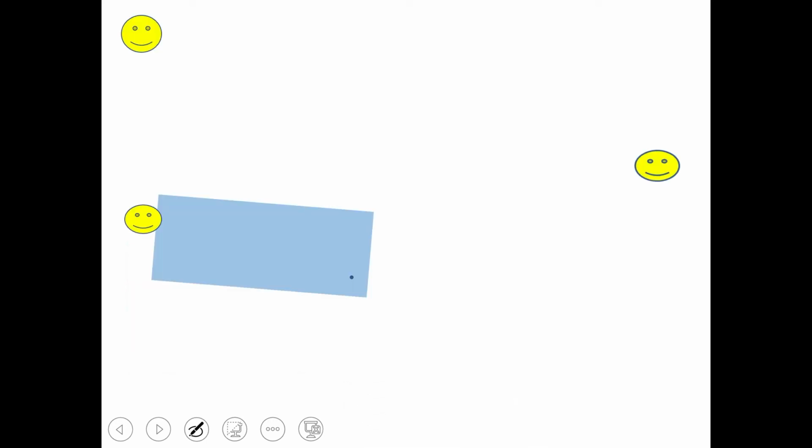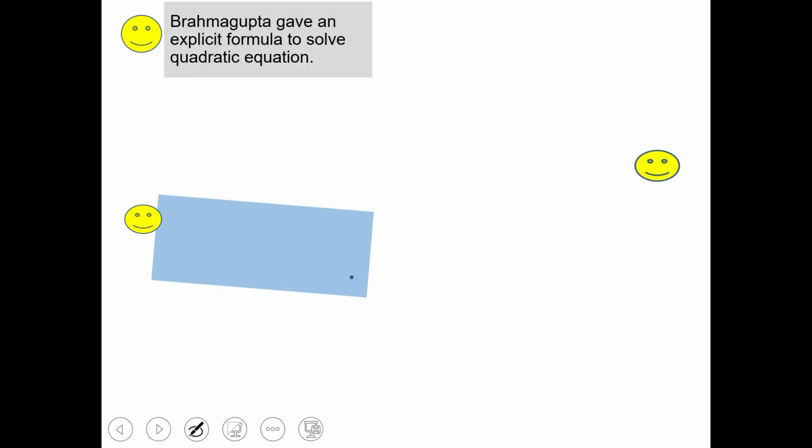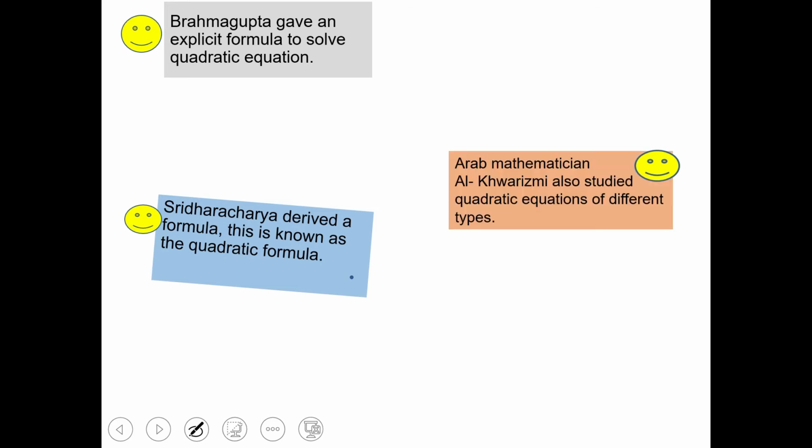In India, Brahmagupta gave an explicit formula to solve a quadratic equation. After that, Sridharacharya derived a formula that is also known as the quadratic formula. Further, we will use that Sridharacharya formula for solving quadratic equation, right? After that, the Arab mathematician Al-Khwarizmi also studied quadratic equations of different types.